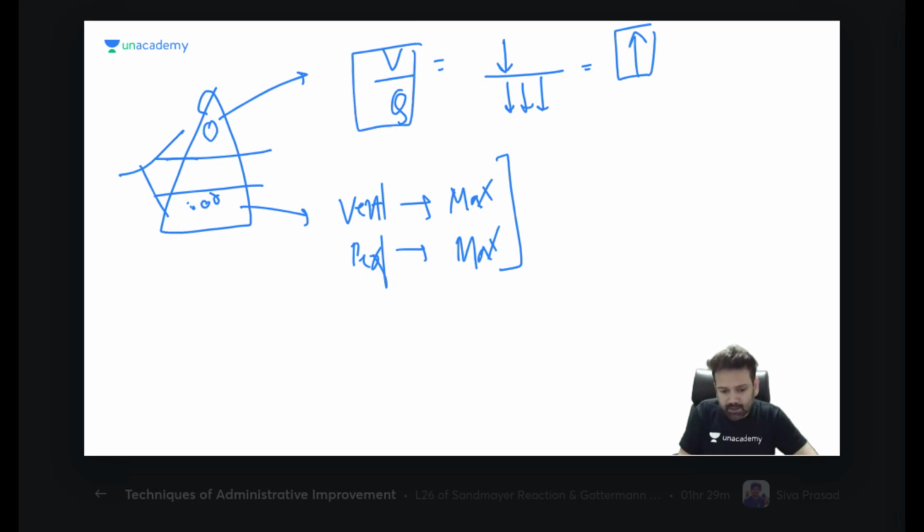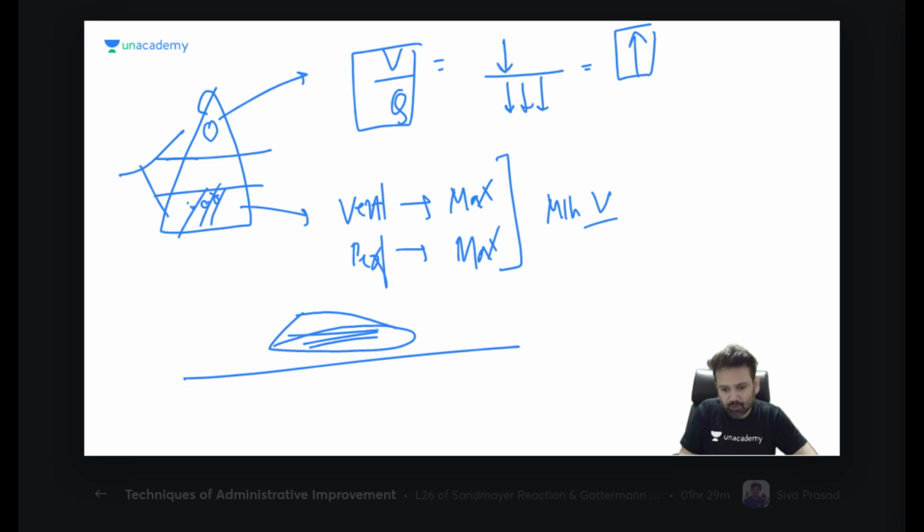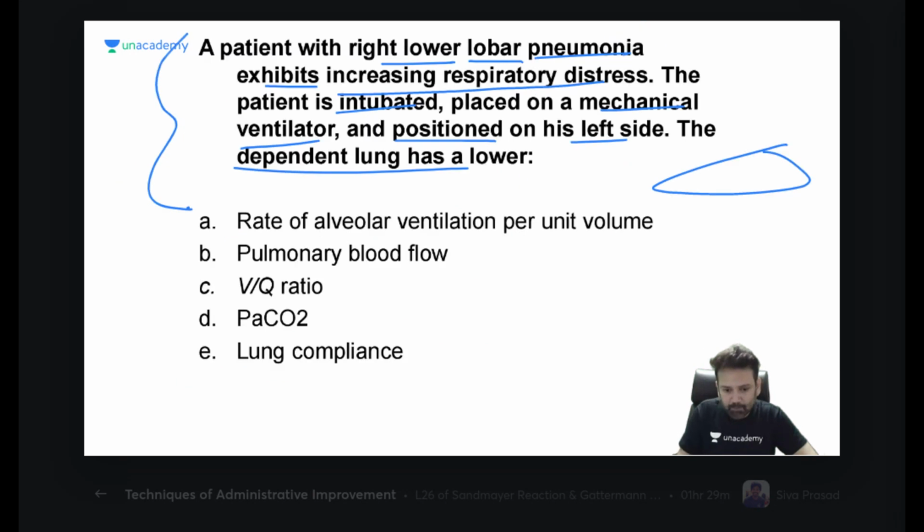So the ratio becomes more. So the maximum ratio will be at the apex. But if you are lying down like that, this is your lung. The dependent portion will have maximum V by Q or minimum V by Q? This dependent portion is behaving like the base. So the base has maximum ventilation, maximum perfusion, but minimum V by Q ratio. Am I clear with this?